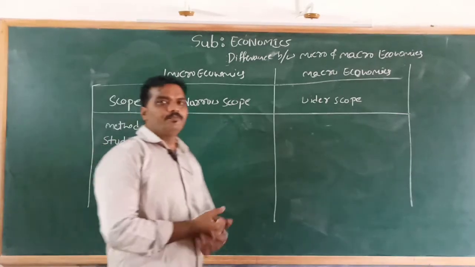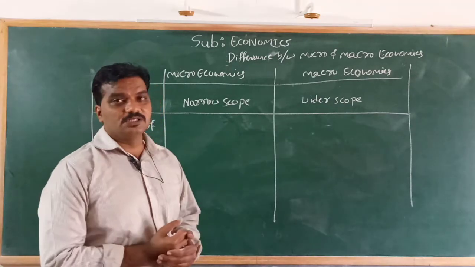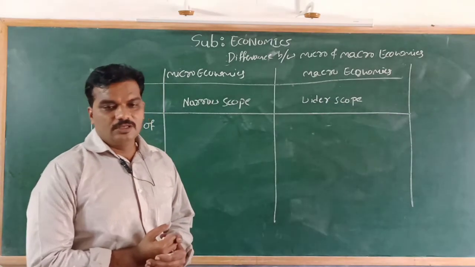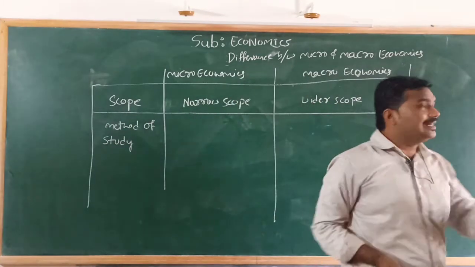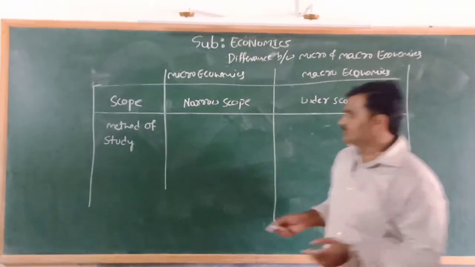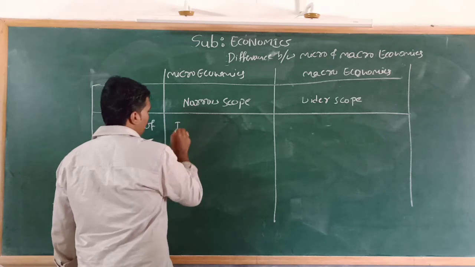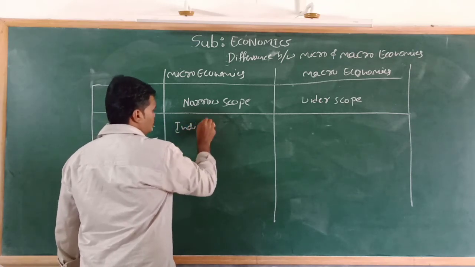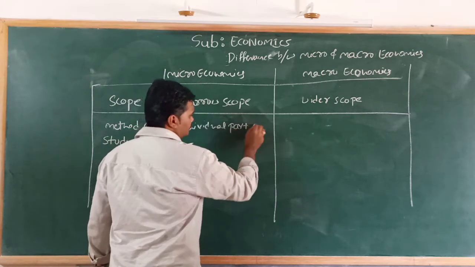Okay, so under microeconomics and macroeconomics, we study the method of study. Okay, see, in microeconomics, we study the individual units. We study individual units separately. That is, the individual part of the economy.